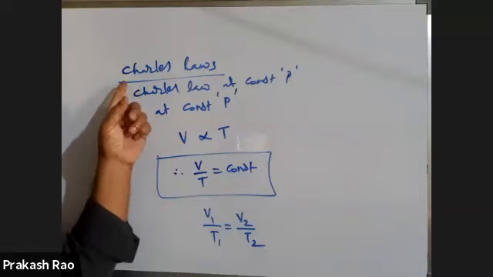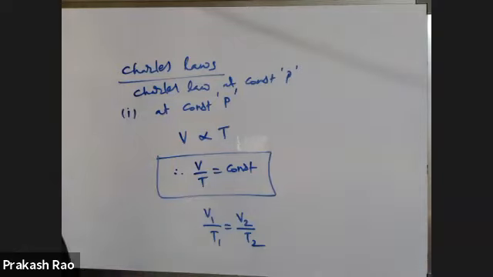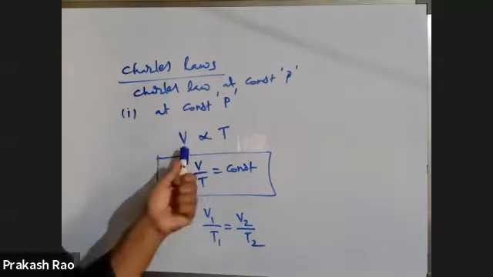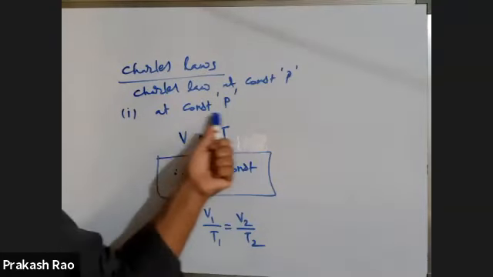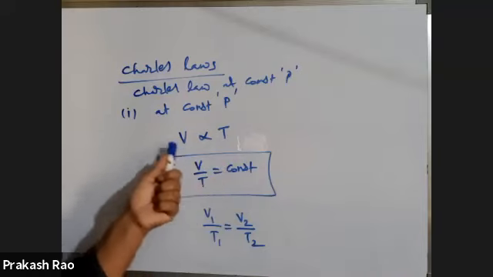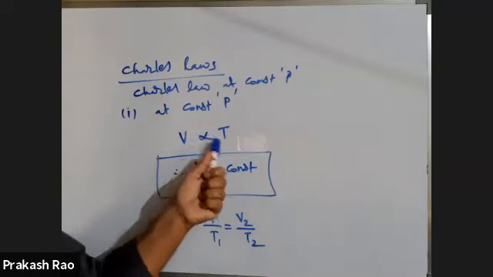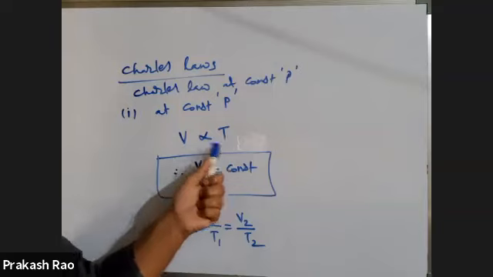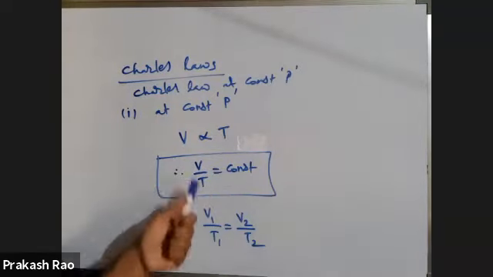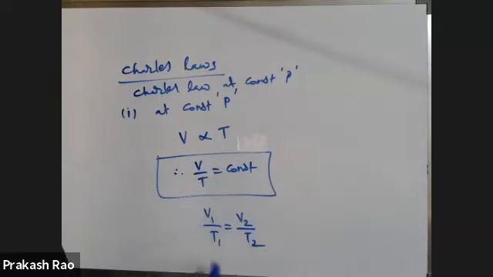Charles' law. What is Charles' law? At constant pressure, volume of the given mass of gas is directly proportional to its absolute temperature. Therefore, V by T is equal to constant, or you can write V1 by T1 is equal to V2 by T2. Any doubt here, my dear students?